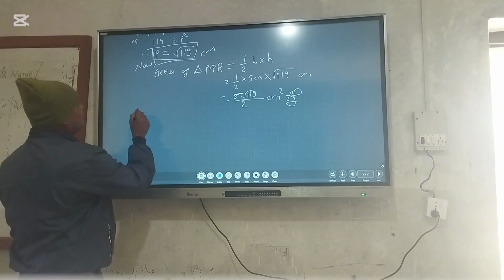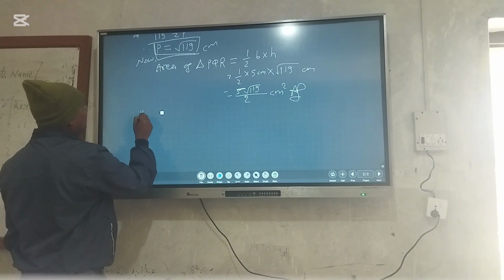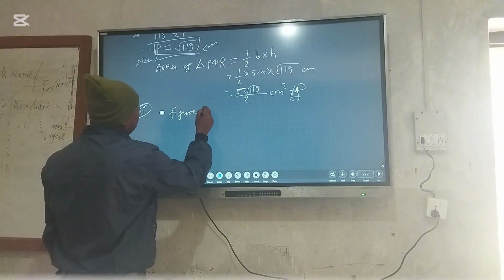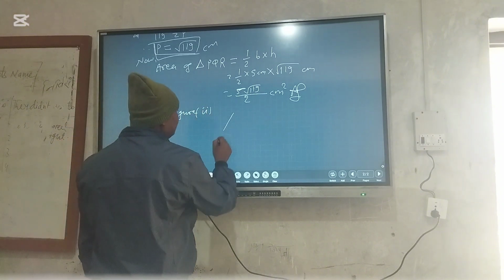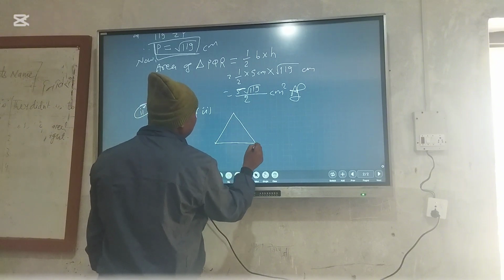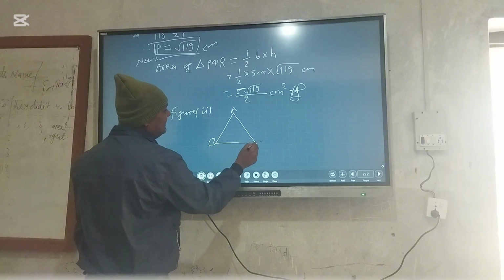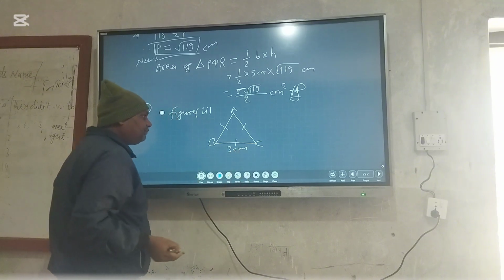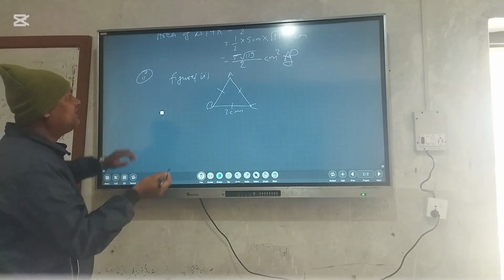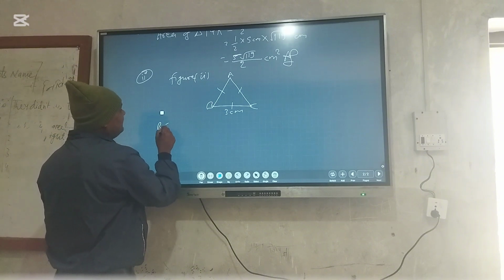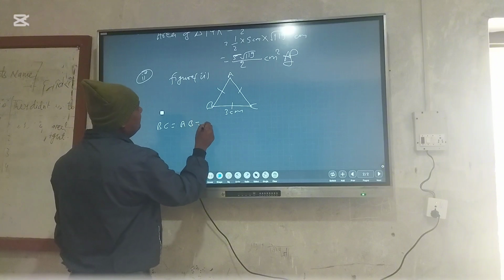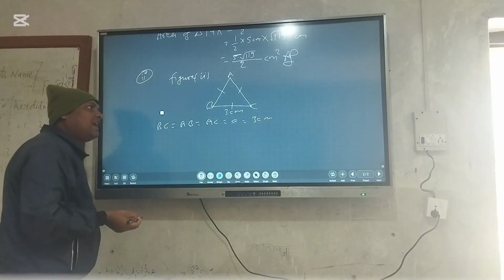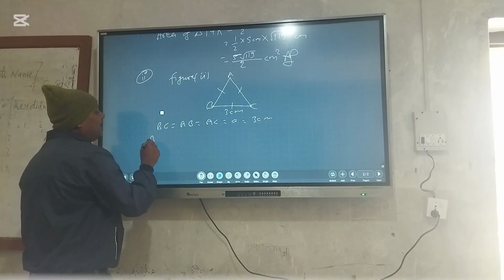Similarly, from figure 2, when we have to solve figure 2, there is a given triangle ABC. ABC is a triangle whose all sides are equal, that means 3 centimeter. So BC is equal to AB is equal to AC is equal to A, which is how much? 3 centimeter, the side of the triangle.